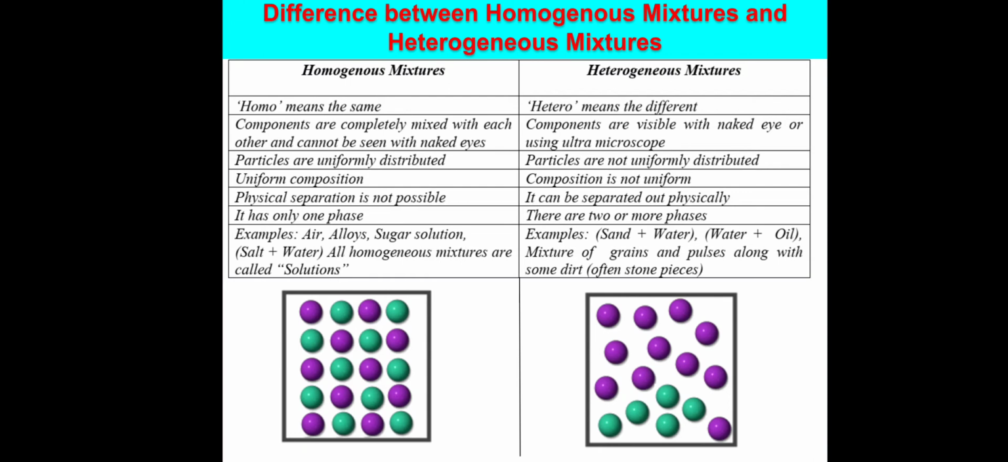In a mixture of grains and pulses along with some dirt, if stone particles are there, sometimes we can separate out these stone particles by simple filtration. By simple mechanical techniques or simple methods we can separate out heterogeneous mixtures, but it is not possible in the case of homogeneous mixtures. Physical separation is not possible. You have to use some specific techniques or latest instrumentation methods for the separation of homogeneous mixtures.